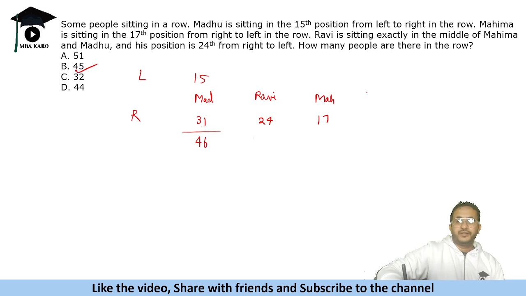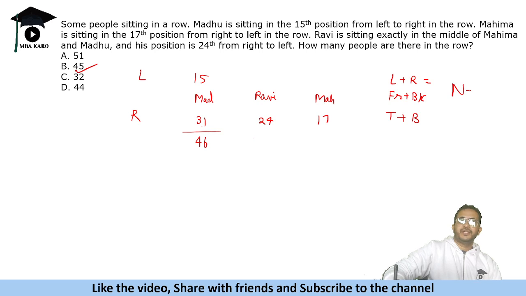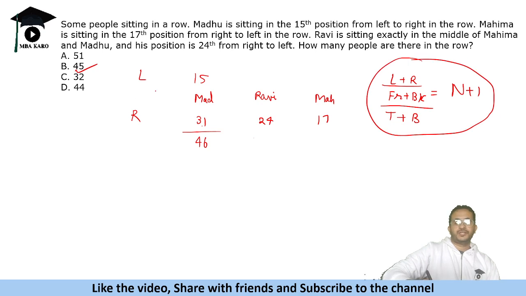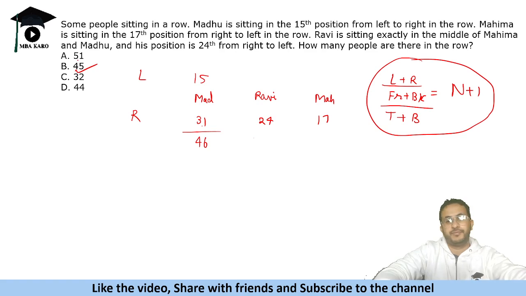So like left plus right or front plus back, okay, or top plus bottom rank, it is always n plus 1, whatever is given in this or this, so it is n plus 1. So we get his position as 15 from left and 31 from right. So sum is 46, therefore there are 45 people in that row. Okay.